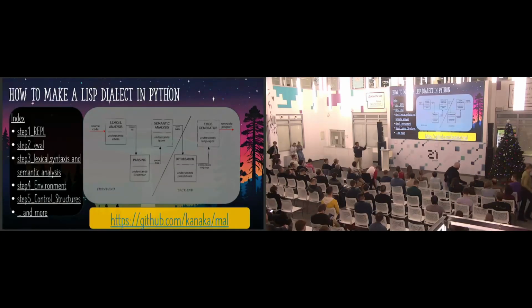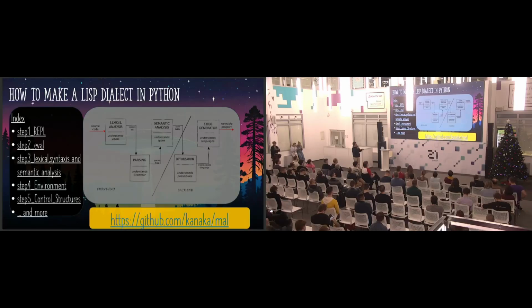This is the process you need to make all programming languages. You're going to start with lexical analysis, also known as tokenizing. Next, you're going to move to parsing, also known as syntax analysis. Later, semantic analysis. Later, optimization. And next, code generation. We are not going to see code generation here.